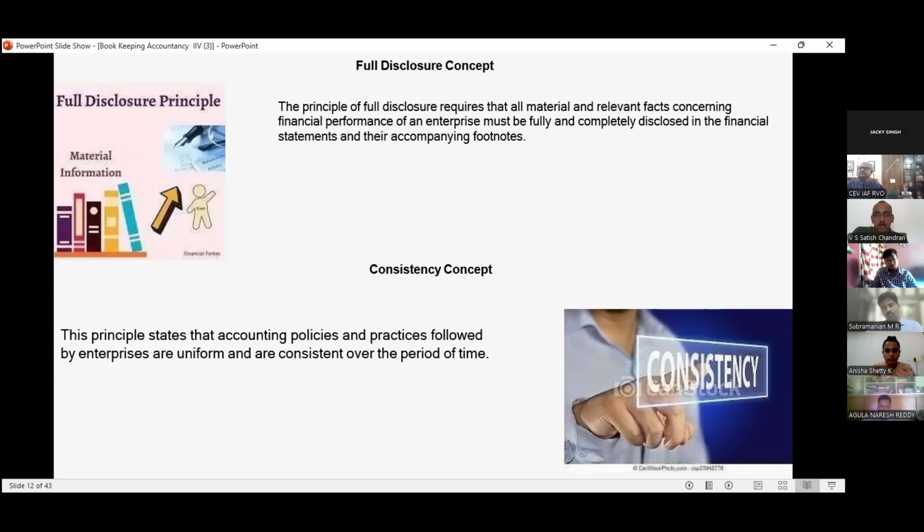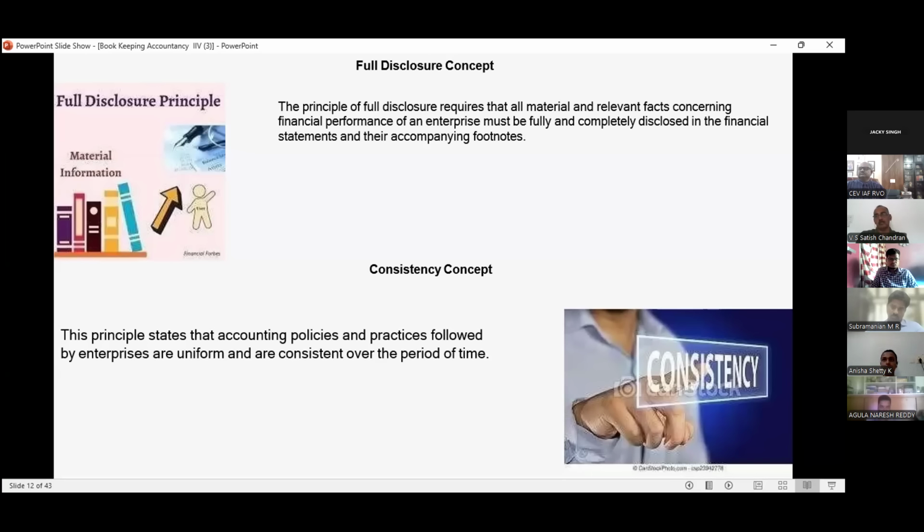Then we have the consistency concept. This principle states that the accounting policies and practices followed by an enterprise are uniform and consistent over a period of time. Uniform and consistent. Sir, please explain once. See, suppose you have an inventory valuation. In inventory, either you record the cost or the net realizable value, whichever is lower. But you can't change this on a frequent basis. If you record inventory at cost, then you have to record it that way for the whole year. You have to maintain consistency.